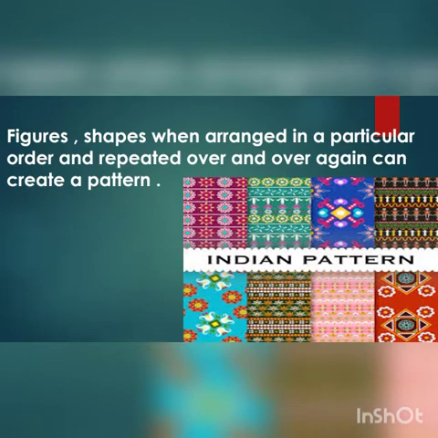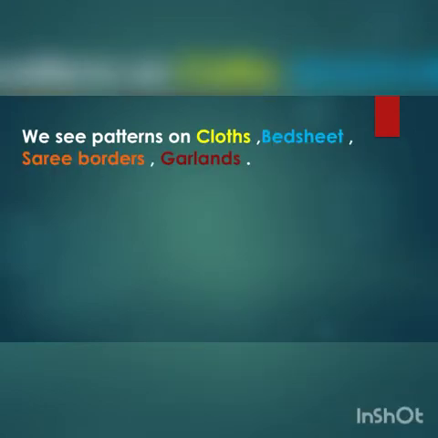Patterns can be in saris, dresses, bed sheets, and so we see patterns on clothes, bed sheets, sari borders, and garlands. Garland means हार, they say it in Hindi. I don't know what it's called in Kannada, but garland. Some examples will help you get to know what a garland is. So we see patterns on clothes, bed sheets, saris, borders, and garlands.